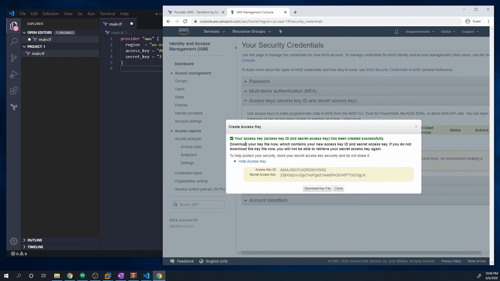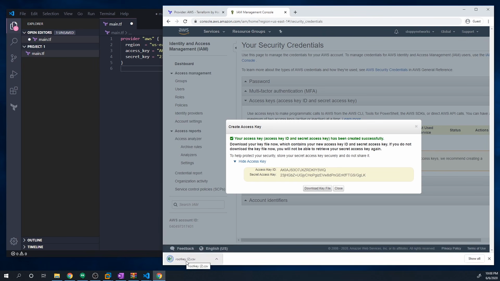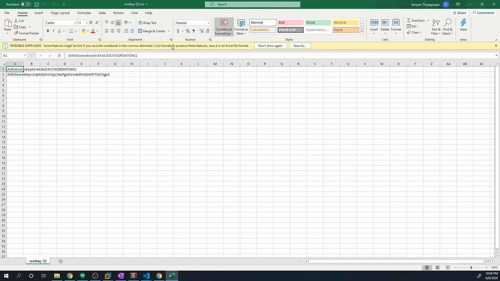Now, when you actually create security credentials within AWS, you can only see these values once. Okay, so once you see these, you won't be able to get them again. So make sure you store them in a safe place. You can actually hit this download key file, and it's going to download a CSV file with all of that information. So we can just click on that, and it'll by default open up in Excel. But you can see here, this is where my access keys are stored.